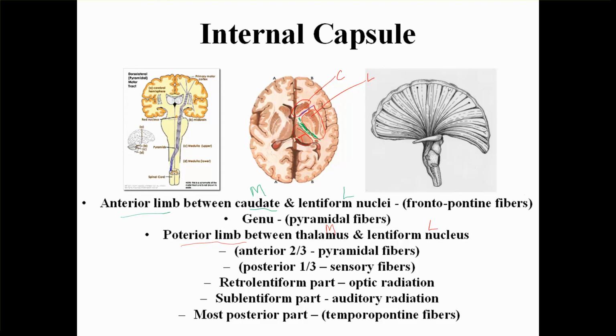The anterior limb, between the caudate nucleus and lentiform nuclei, carries the frontopontine fibers. This diagram here is also called the corona radiata.